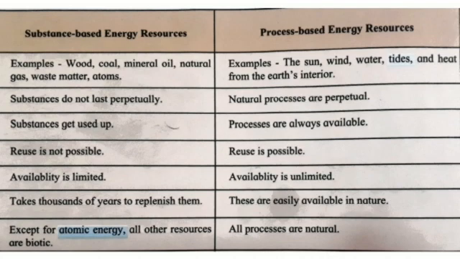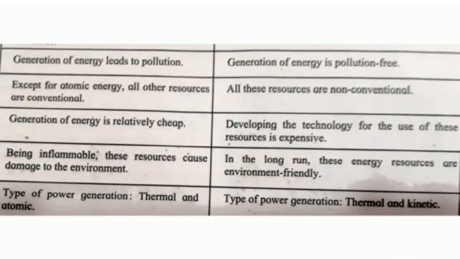In the process-based energy resources, the sun, wind, water, tides and heat from the earth's interior are the examples. Natural processes are perpetual. Processes are always available. Reuse is possible. Availability is unlimited. These are easily available in nature. All processes are natural.